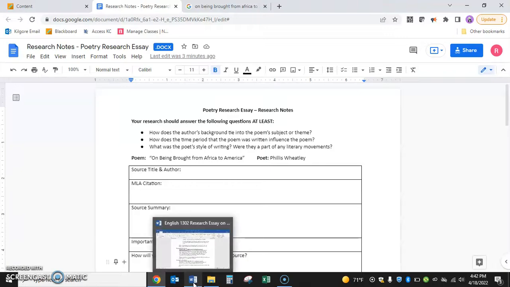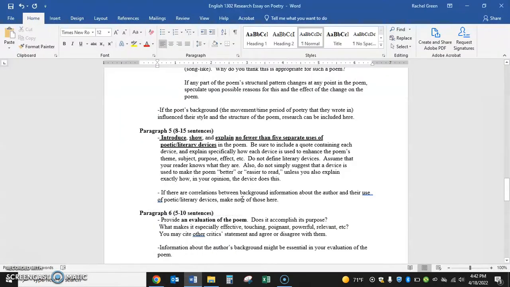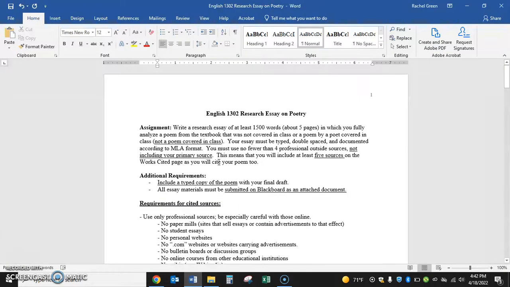Before we talk about these questions, let's look back at the essay instructions. You must have no fewer than 4 professional outside sources, so at least 4, not including your primary source, which is your poem. So you'll have 5 total sources on your essay. You'll cite your poem and then these 4 additional professional sources. We're going to find these professional sources on the databases, and I'll show you how to access those.